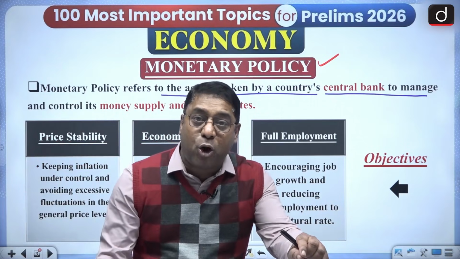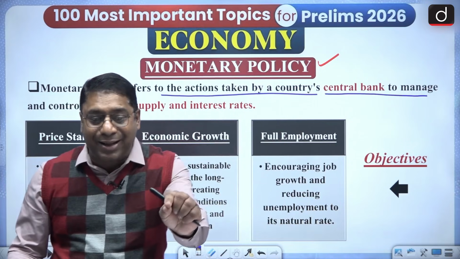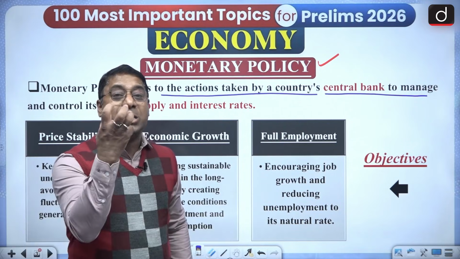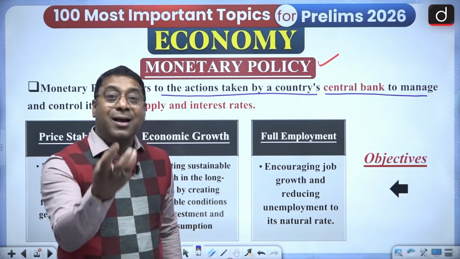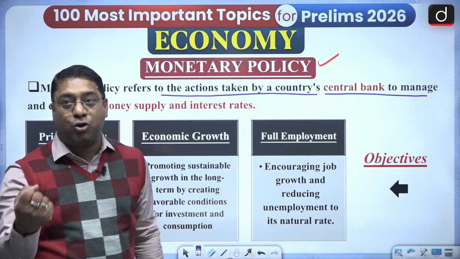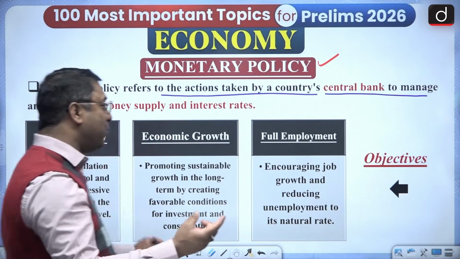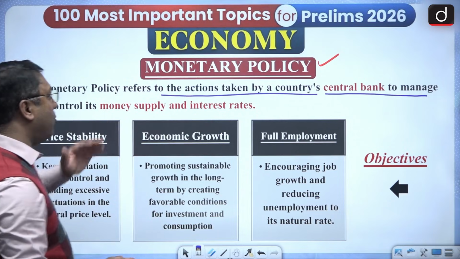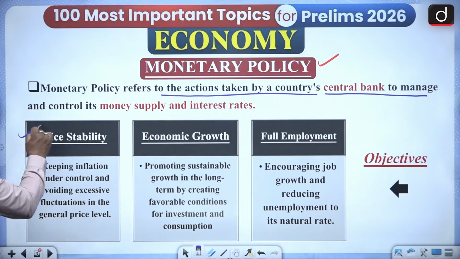So monetary policy is guided by the RBI. And why is it guided by the RBI? Because RBI is the apex bank, and it has to manage as well as control the money supply as well as the interest rate. And the objectives with regard to the monetary policy, you can just see the headers. Price stability is one of the objectives.